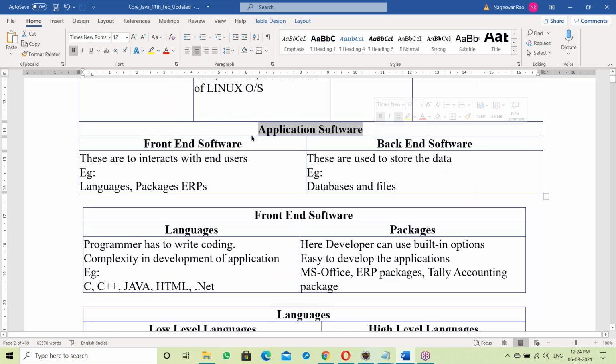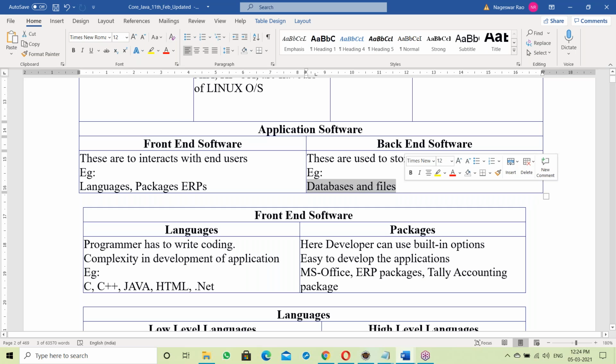In application software, there's front end software and backend software. The backend is to store and maintain data. Examples are databases and files. So what is Java? Is it front end or back end? Java comes on the front end.